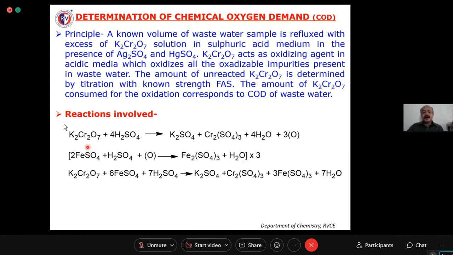So that will be done by titrating against ferrous ammonium sulfate. These nascent oxygen atoms will react with the FeSO4 in the titration, right? So it forms Fe2(SO4)3 and water. The amount of FeSO4 consumed will be equivalent to the unconsumed nascent oxygen atoms generated there. These unconsumed nascent oxygen atoms.